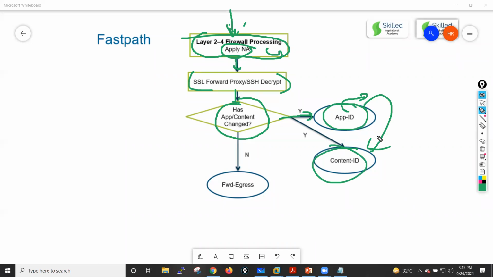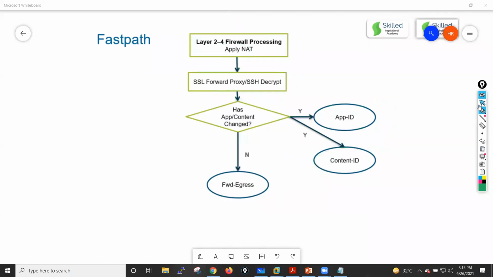When content inspection has been completed, that packet again goes to the SSL engine for re-encryption of this traffic, and after that the data goes towards your egress interface. So these are the things that happen in your fast path, guys.